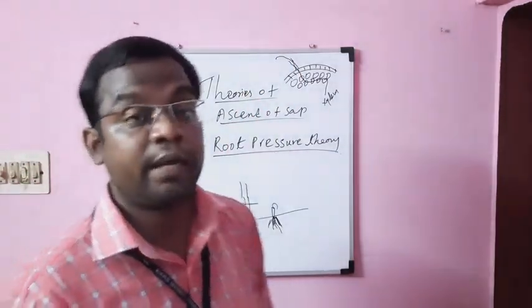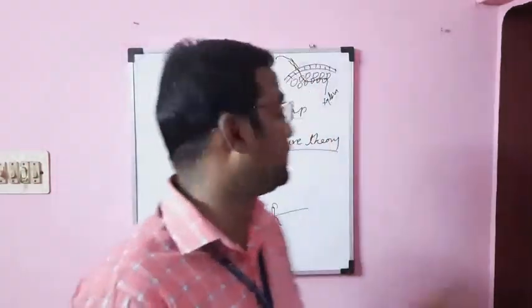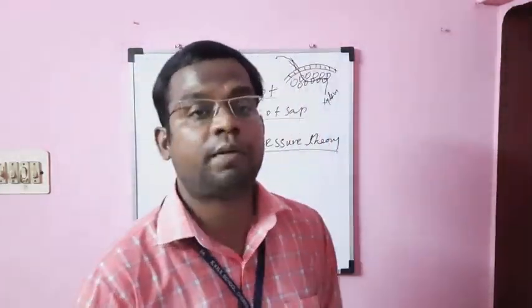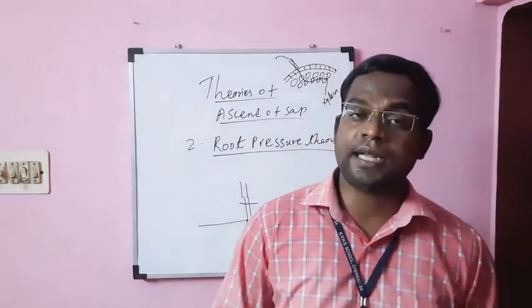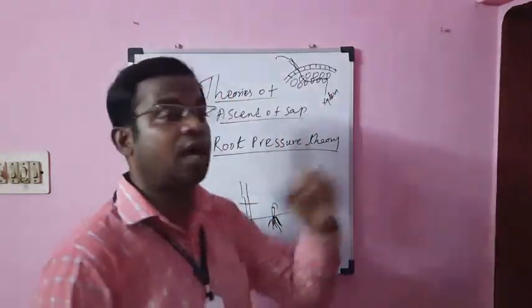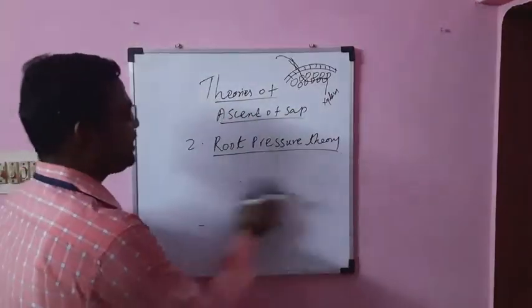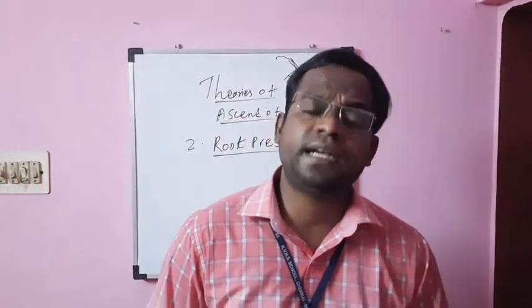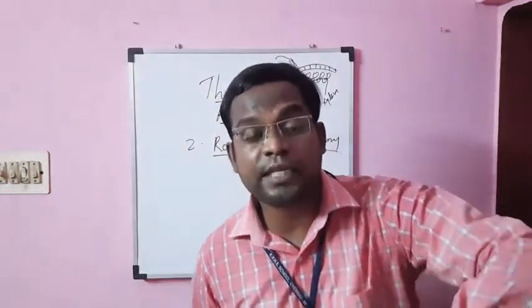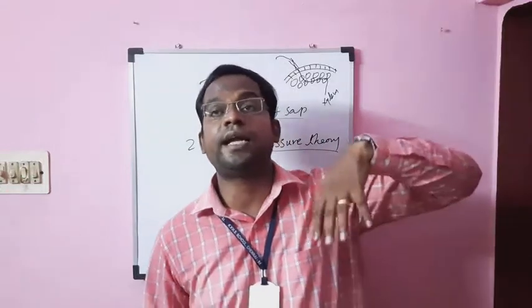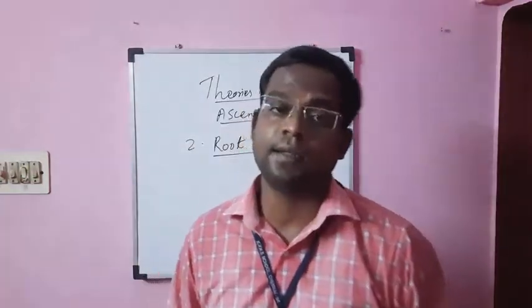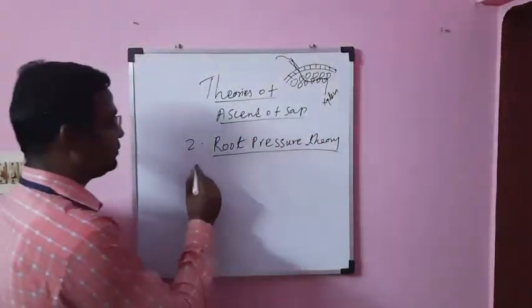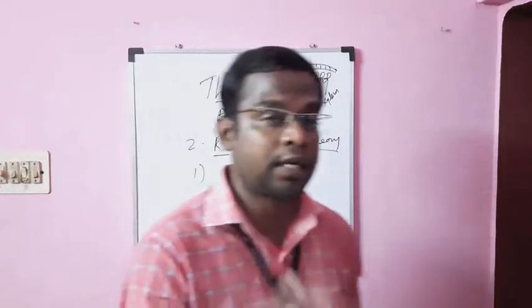But many people did not accept the root pressure theory, for the following points. The following points explain why the root pressure theory is not accepted. Number one, it is a simple theory. He simply says that the root creates some pressure, takes the water from the soil, and it goes to the various parts of the plant. But many people do not accept it, because of the reasons you can be asked for 3 marks.